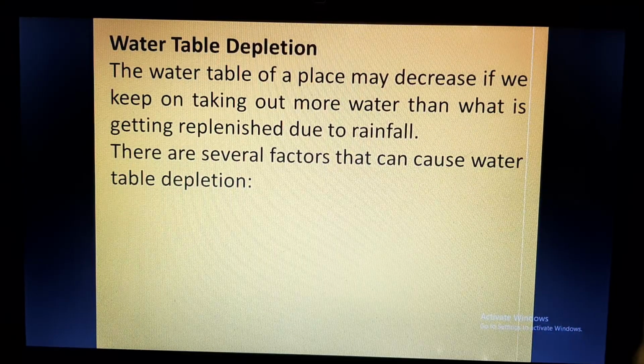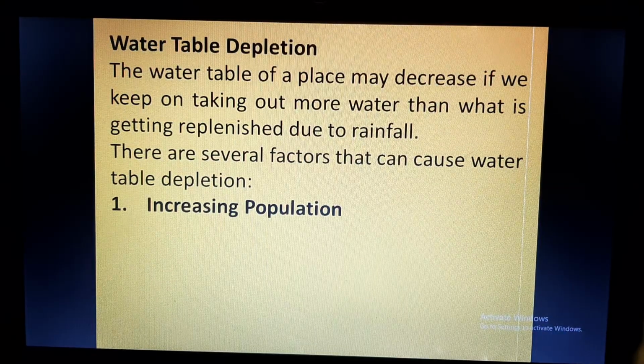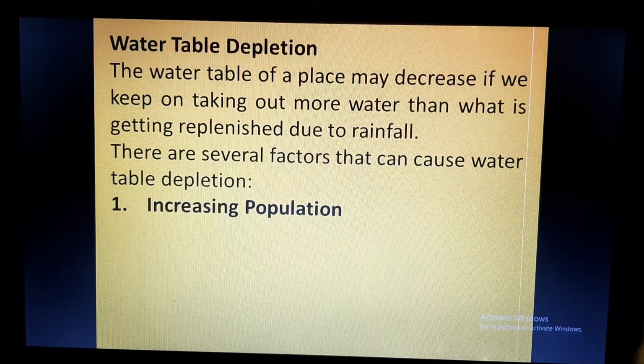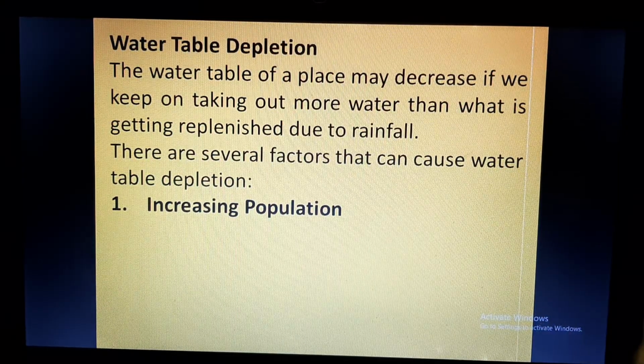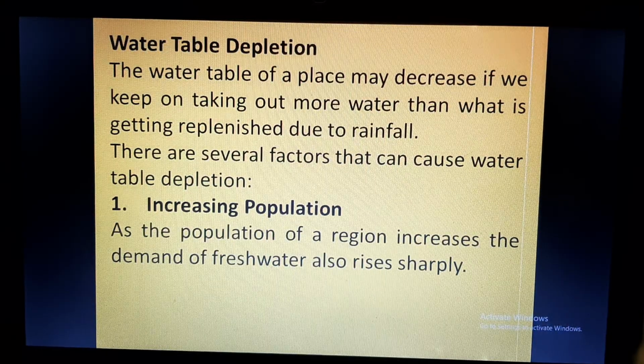Now, why is this water table depletion occurring? Because of several factors. What are these factors? First of all, increasing population. As population is increasing, the requirement of water, which is their basic need, is increasing. More and more wells are dug, more and more tube wells are installed. So what is happening? More and more groundwater is being utilized by the human population, and hence the water table is receding.